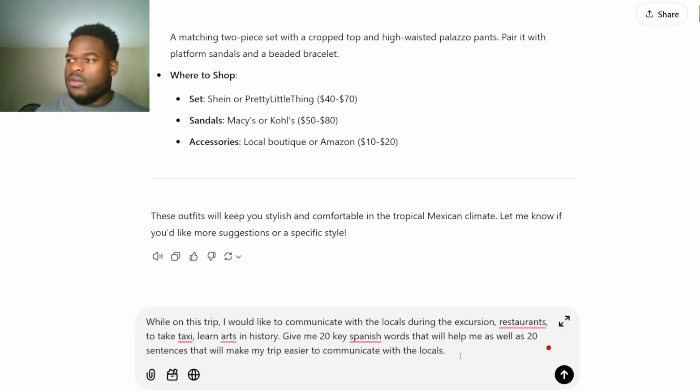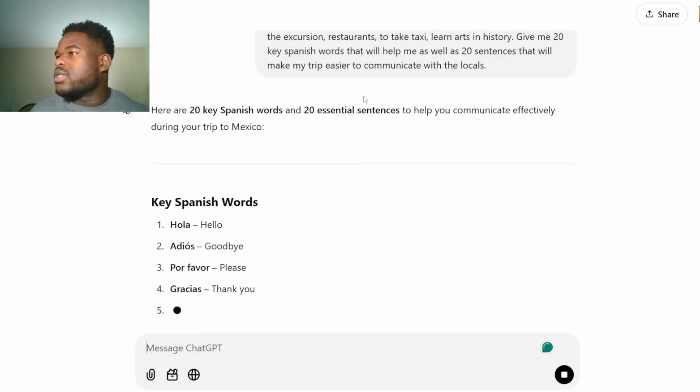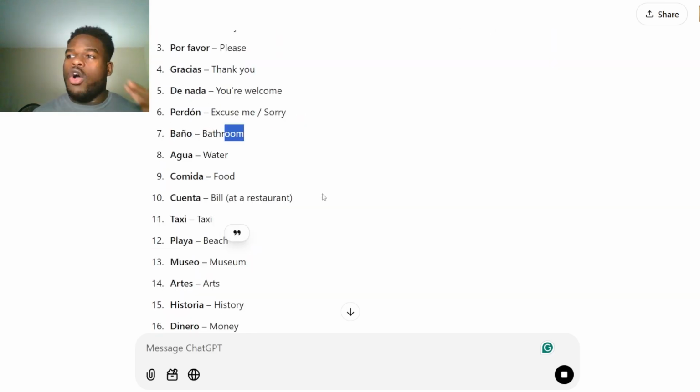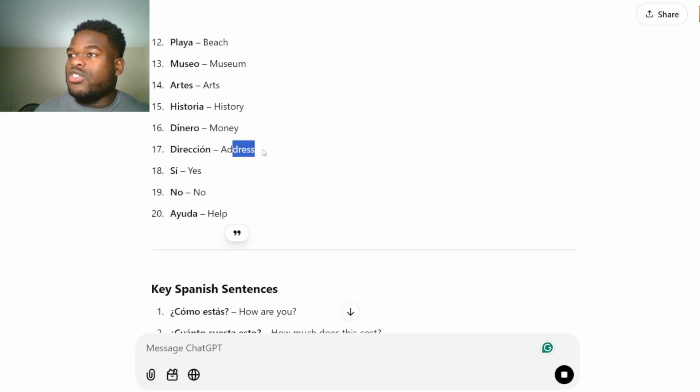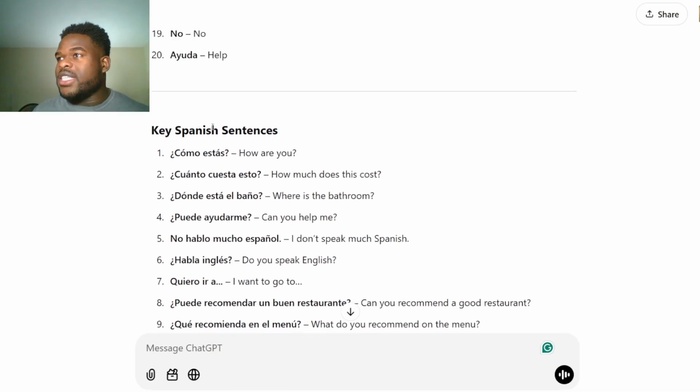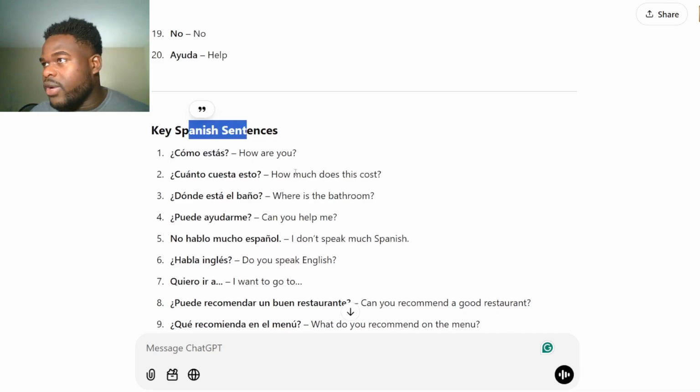Let's see what ChatGPT gives us. Here are 20 essential words to help you communicate. Hola, hi, goodbye, please, thank you, you're welcome. So all these things are essentially how it connects and relates to your trip. Your address, yes, no. That's assuming you don't have any Spanish as well. So here are another 20 sentences that will help you. ChatGPT has them right here.